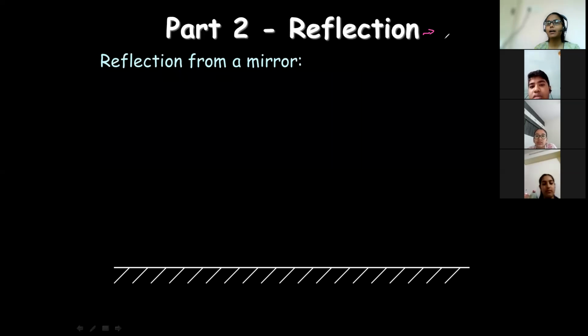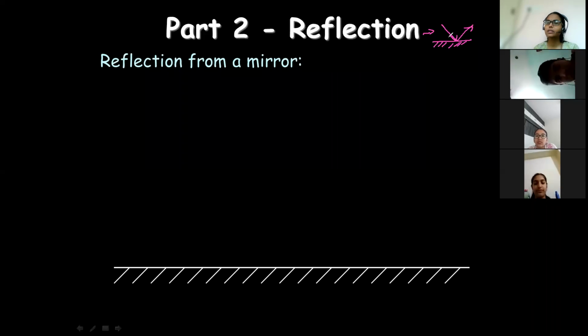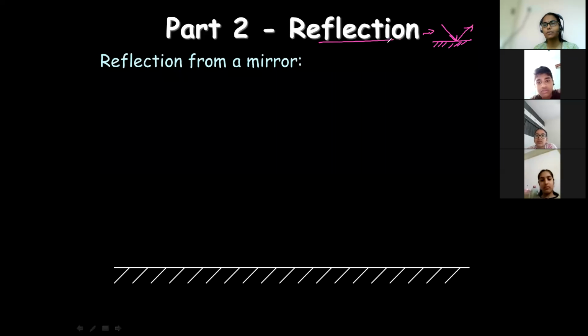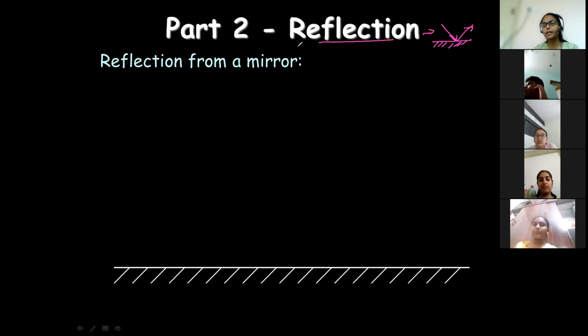It means the bouncing back of light, when light is incident on an opaque object. What will happen? It bounces back into the same medium. Okay, children, so that is how we can write the definition of the reflection of light: bouncing back of light into the same medium.